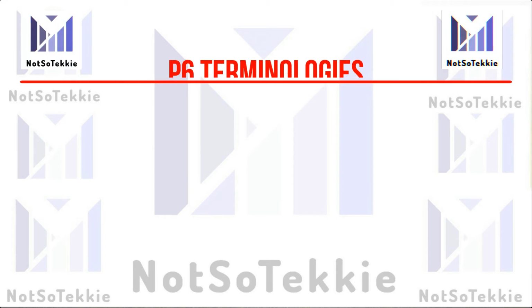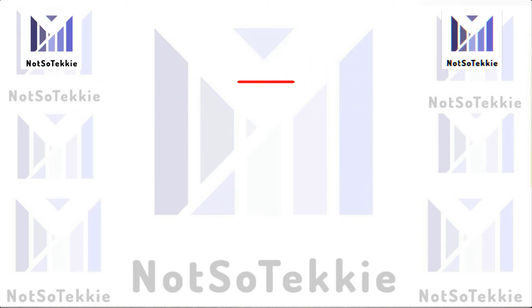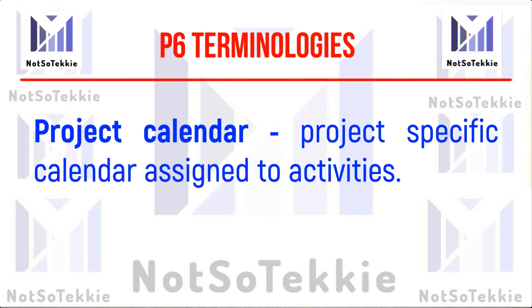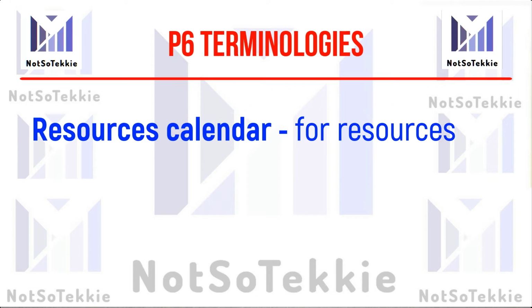A global calendar may be assigned to activities that occur in any project. A project calendar is a calendar specific for the project, and the resource calendar, for example, where there are resources with special skills, you can assign this resource calendar.